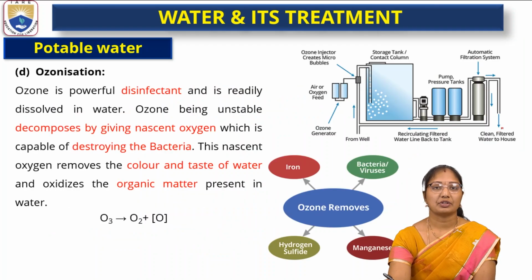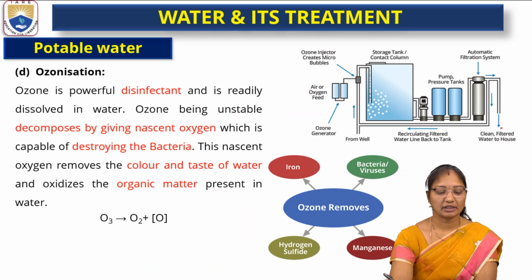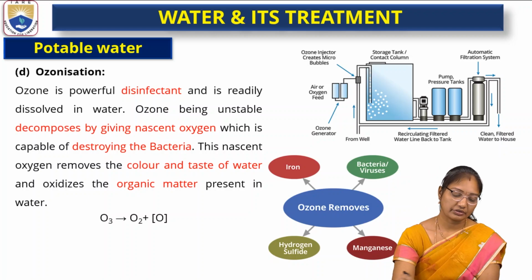So ozonization. Ozonization is also a disinfection process, and here ozone is used. Ozone is readily dissolved in the water. Ozone, being unstable, decomposes by giving nascent oxygen. Then what is nascent oxygen?